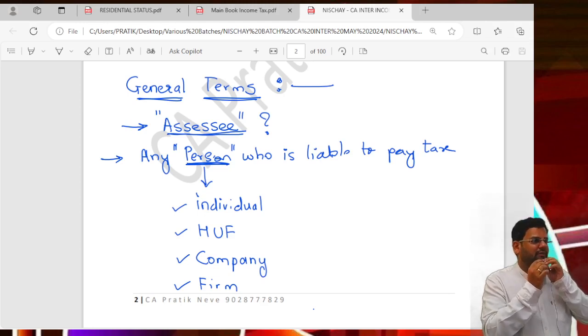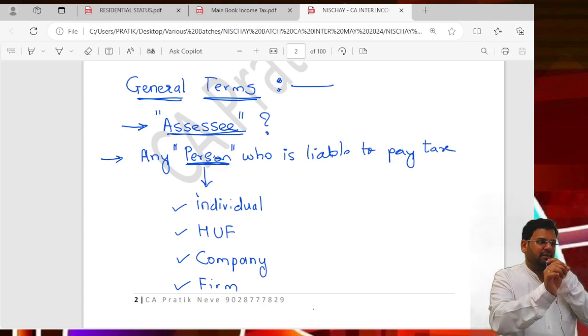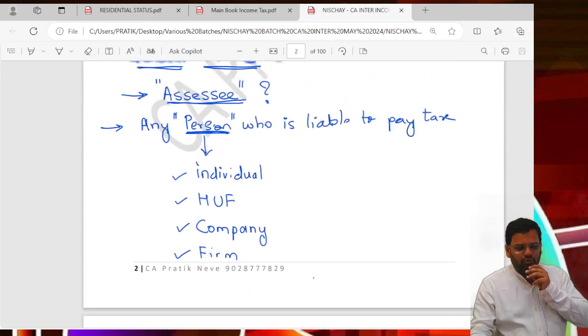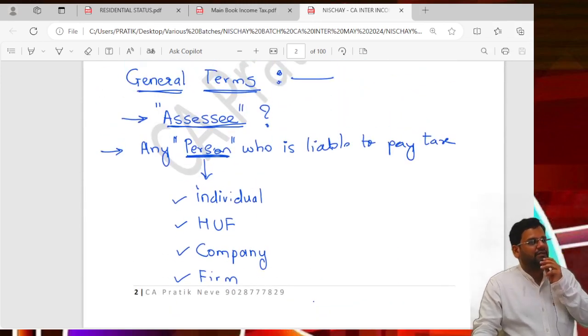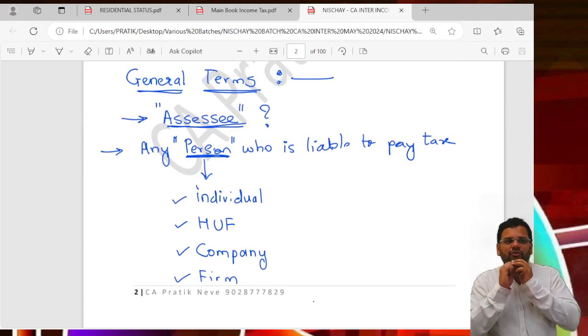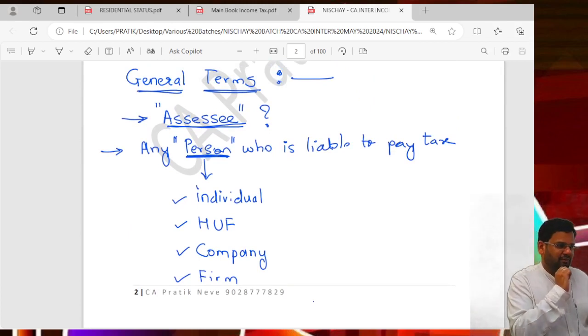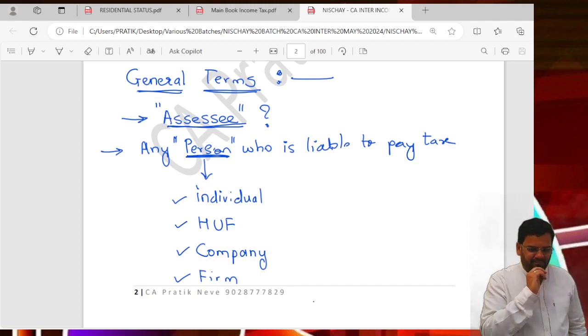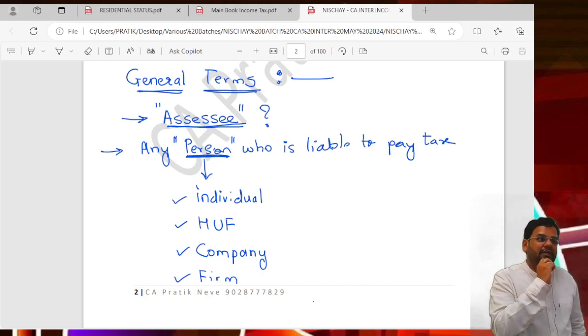So if you ask me whether you all students are assessees, maybe the answer is no. Because are you liable to pay income tax? No, because you are not earning income. So you may not be assessees. So assessee means any person who is liable to pay tax.